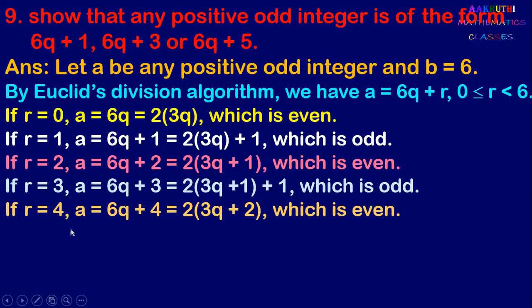So next it is r equal to 4. If r equal to 4, then A equal to 6q plus 4. Here 2 is common and we can write 2 into 3q plus 2. Again this is an even number. So 2 into 3q plus 2 is an even number.